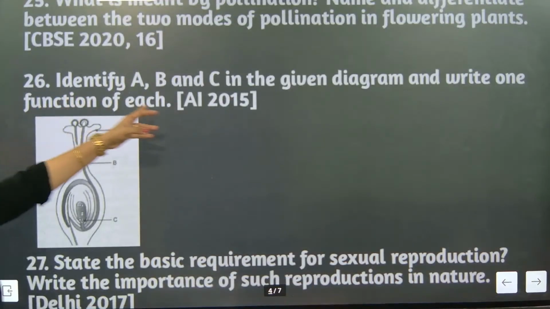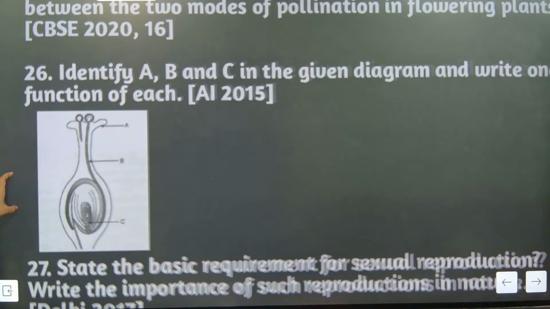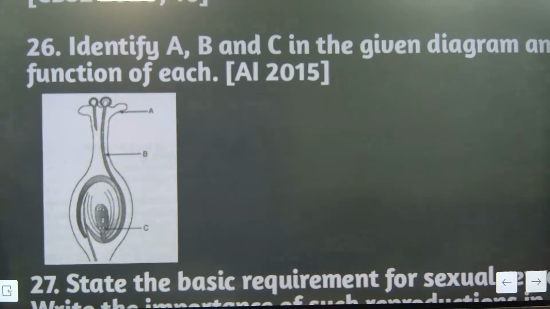So identify A, B, C in the given diagram. What is A? Stigma. What is B? Pollen. What is C?